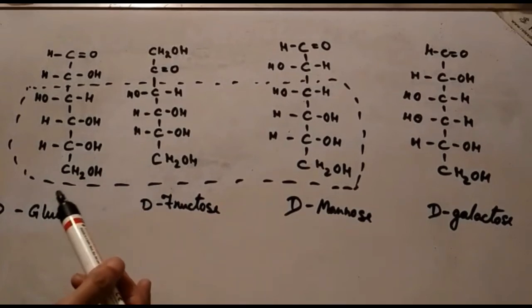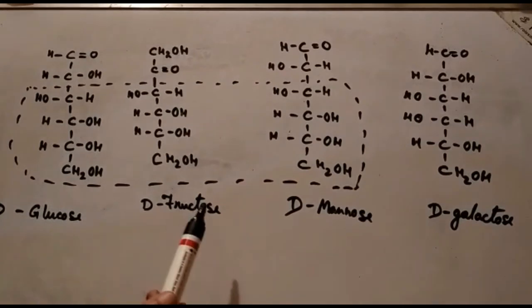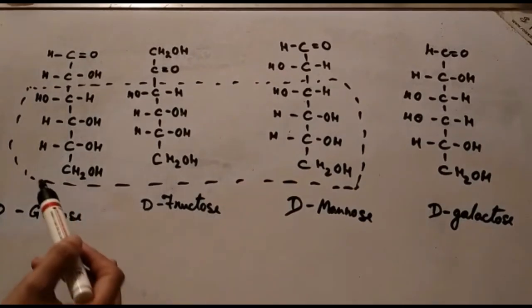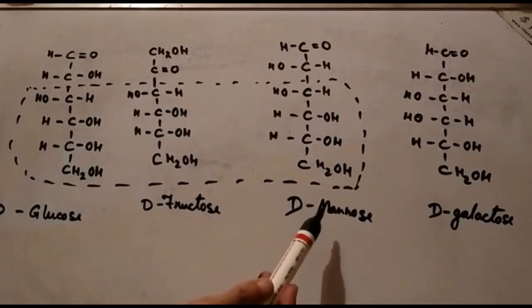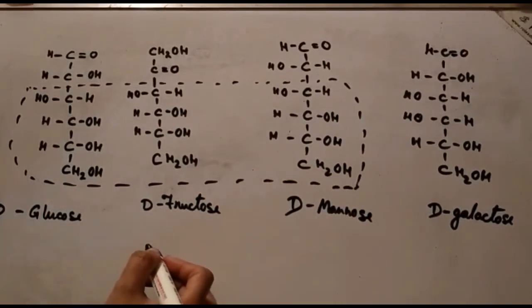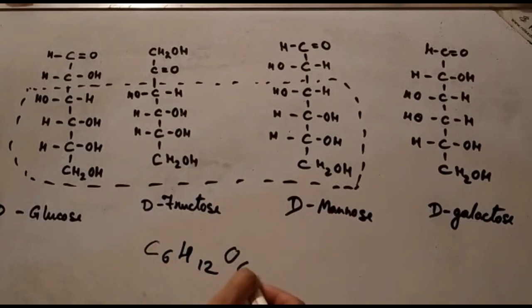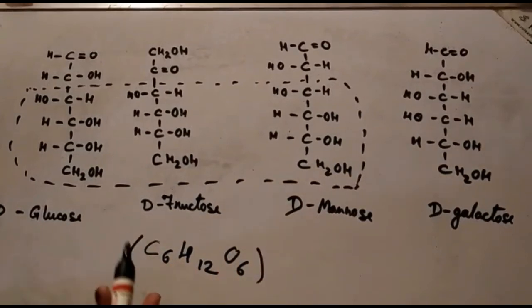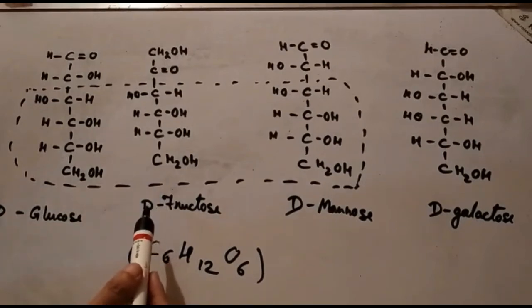Galactose is also found in milk sugars and fructose is found in fruit sugars. Although glucose, fructose, mannose and galactose have the same chemical formula, C6H12O6, they differ structurally and chemically, and they are known as isomers.